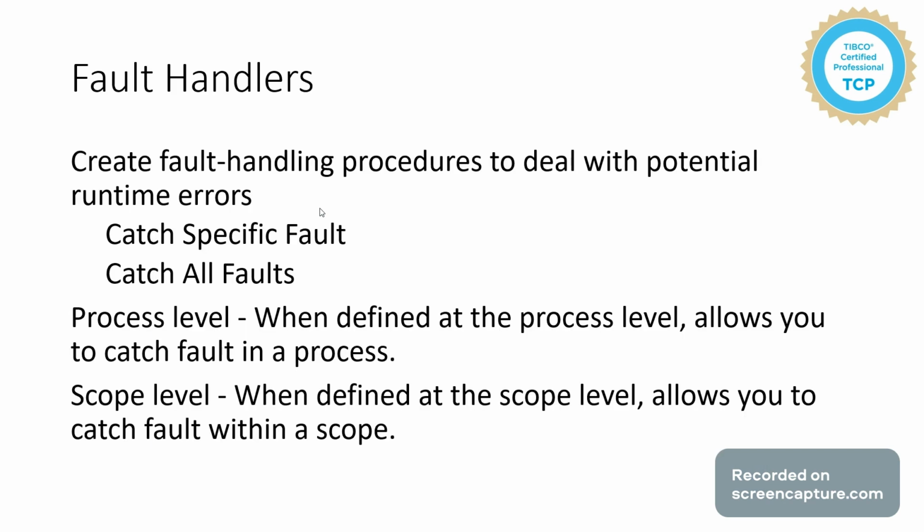And the next one is fault handlers. These fault handlers are used to handle any runtime faults, and we can define some business logic to deal with these potential runtime errors. And there are two types, catch a specific fault or catch all faults. These can be defined at process level as well as scope level. When I say scope level, that is group level.